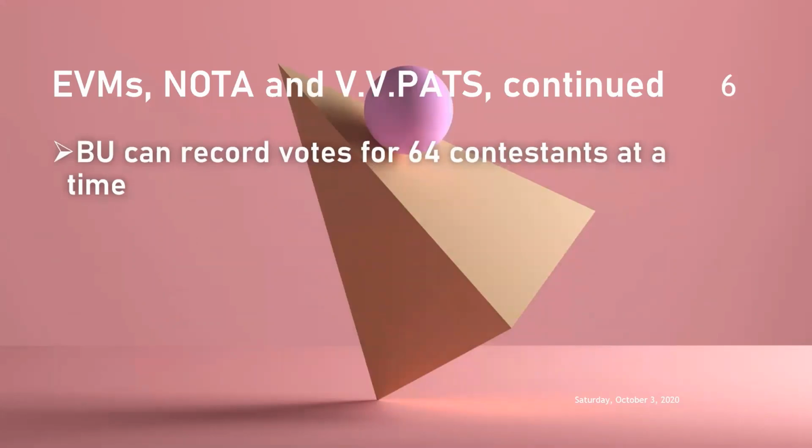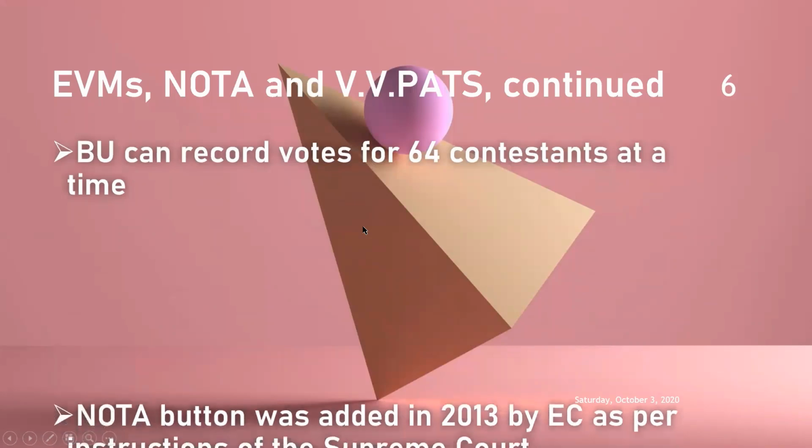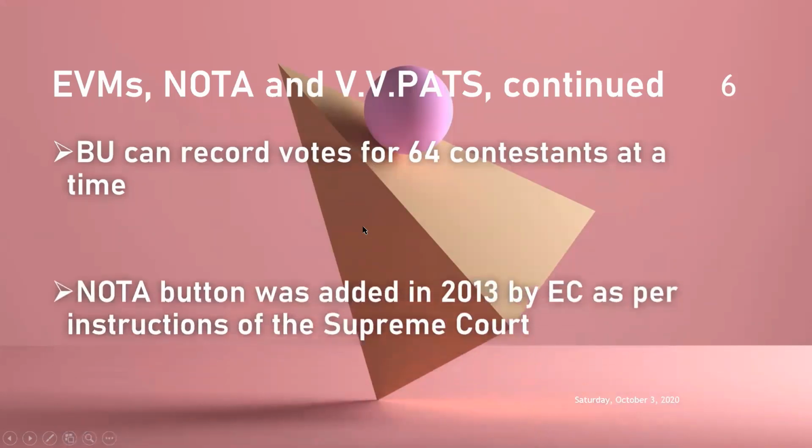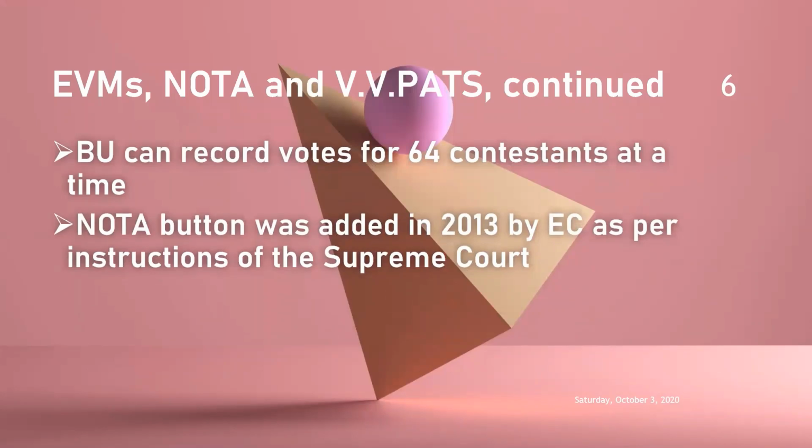BU can record votes for 64 contestants at a time. What do you mean by this? In the ballot unit, 64 candidates' names and symbols can be displayed. As many as 64 candidates' names can be included in the BU. The NOTA button was added in 2013 by the Election Commission as per instructions of the Supreme Court.